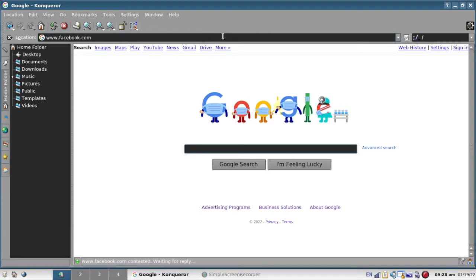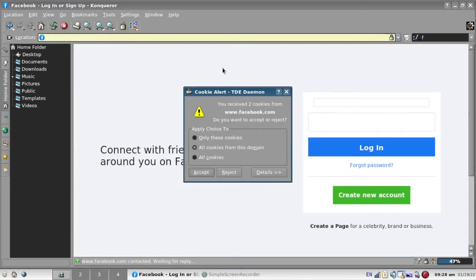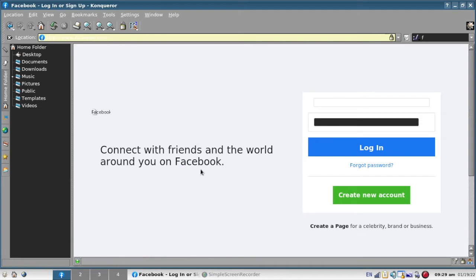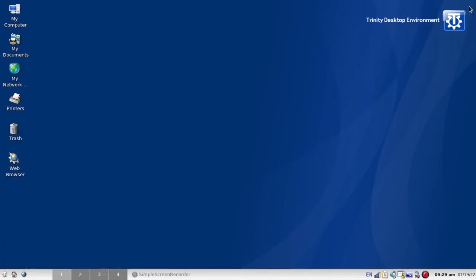Let's see if it loads up Facebook. Wow, it wants to ask about cookies every single time. Well, you're not getting pictures and graphics, but you kind of got Facebook. But this is just the Konqueror browser.